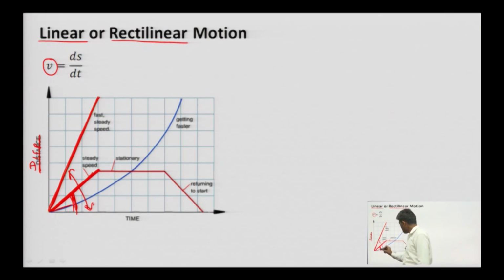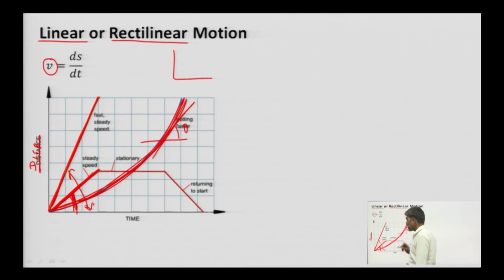Look at this diagram, the variation of s and t is not a straight line, it is not linear, it is a curve. That is why velocity is changing with respect to time. Okay. If it is this type of curve, then the velocity is increasing, and if it is a declining shape, positive slope means velocity is going to increase.